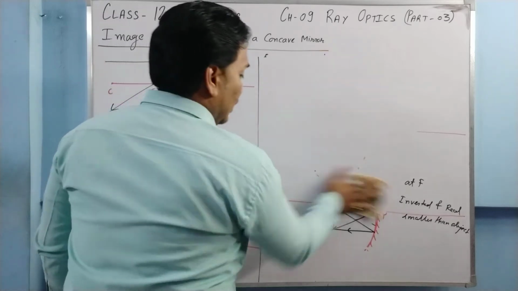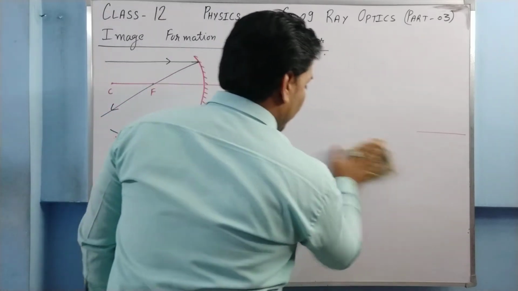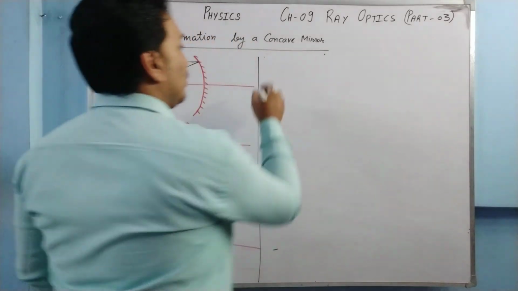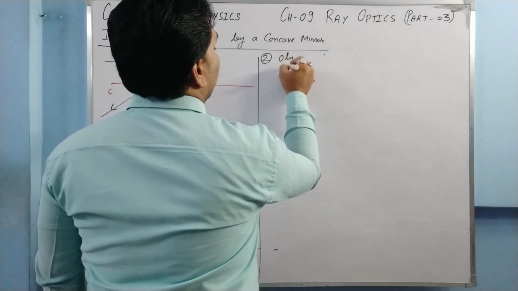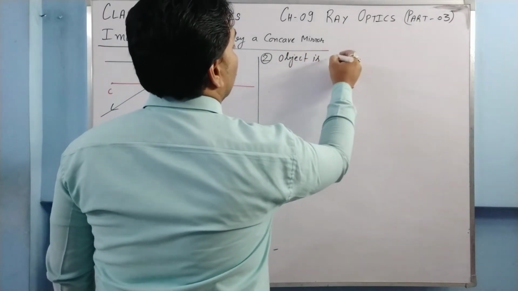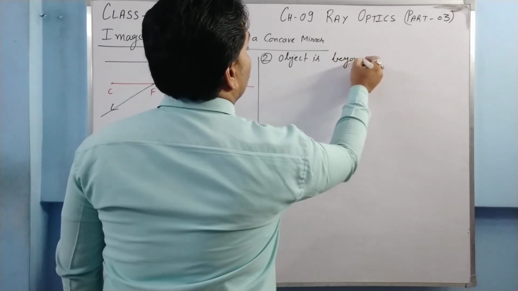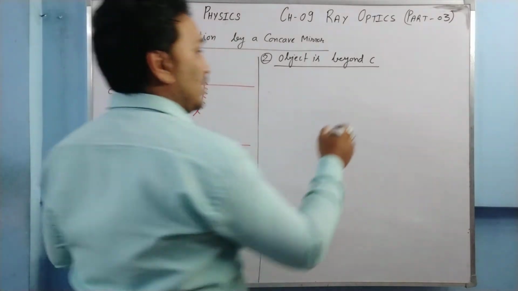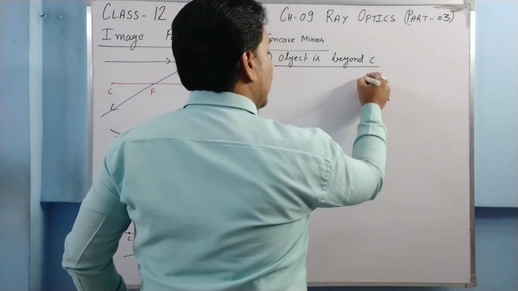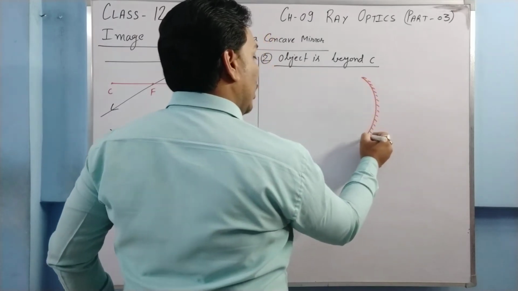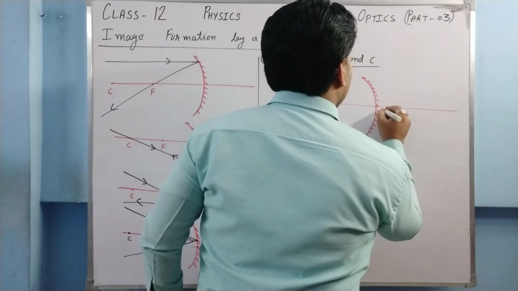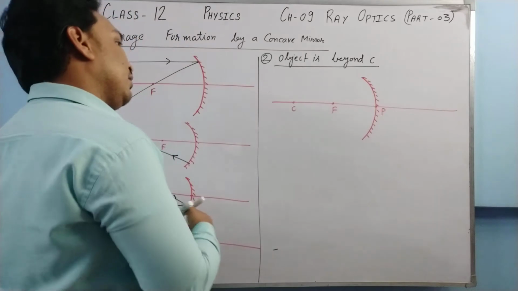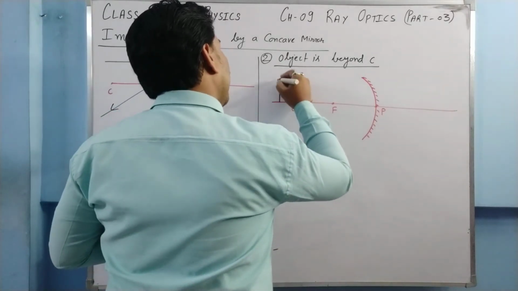Let us do the second one. Second ray diagram. In the second ray diagram, the object is beyond the center of curvature, beyond C. So if the object is beyond C, how is that ray diagram made? Just see. Say this is your concave mirror, and this is your pole. This is the focus, this is the center of curvature. The object is somewhere here, beyond the center of curvature.